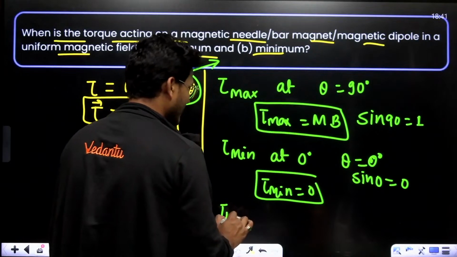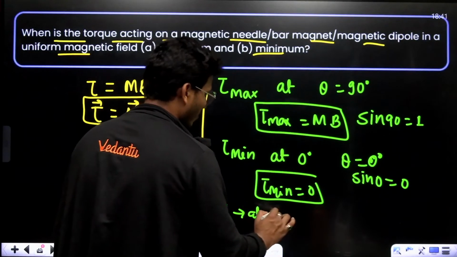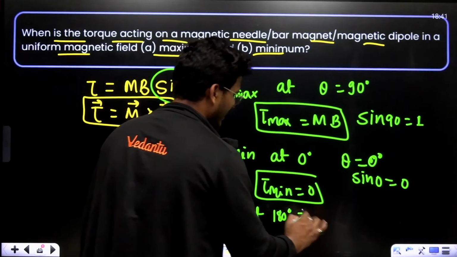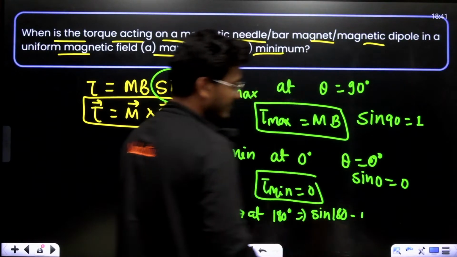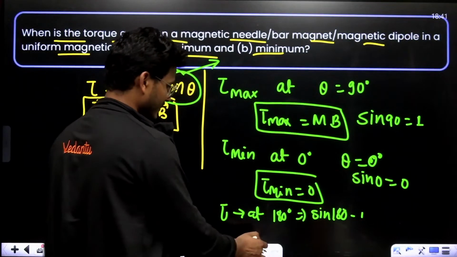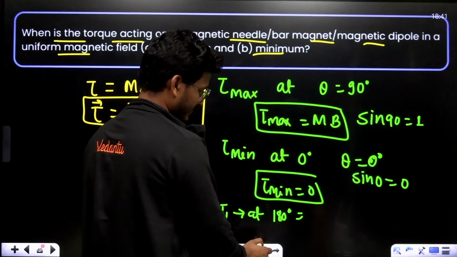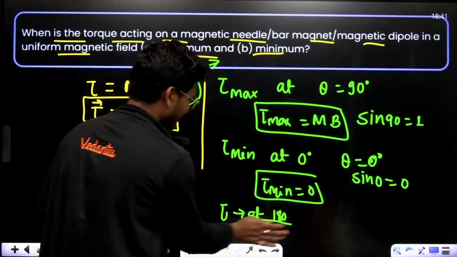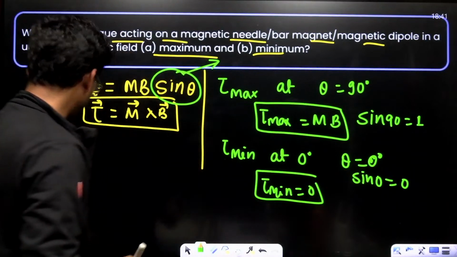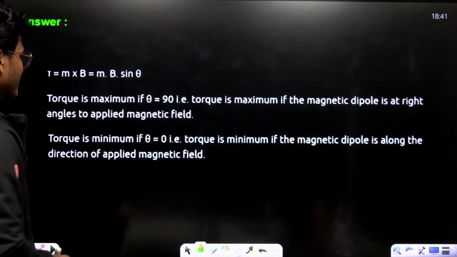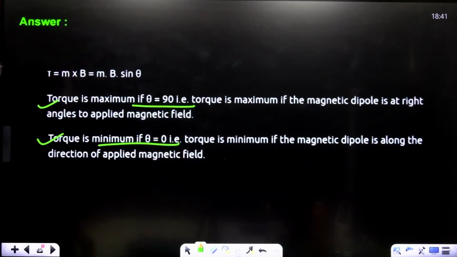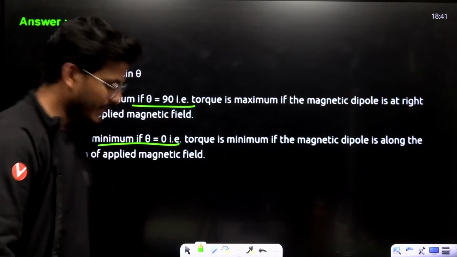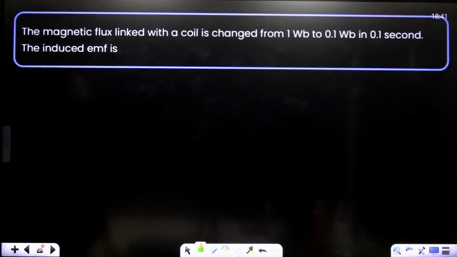For another case, we have tau at 180 degrees. Sin 180 is 0. They ask only two conditions, so we have to write these two. Torque is maximum at 90 degrees, and tau is minimum at theta equals 0 degrees. Okay, let's move to next.